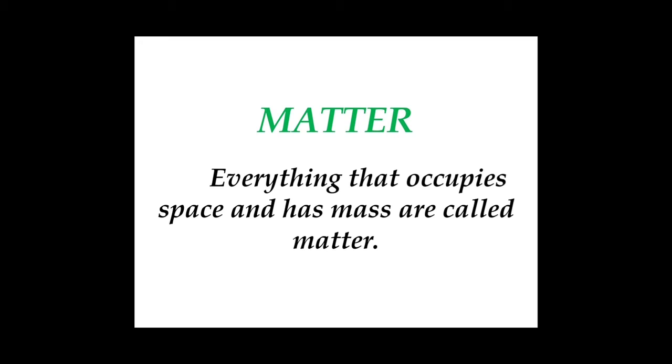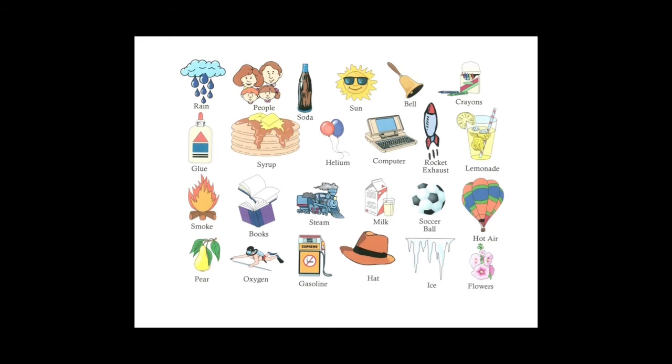Look around you. See the different things all around you. You might see rain, people, soda, sun, bell, crayons, glue, syrup, helium, computer, rocket, lemonade, smoke, books, steam engine, milk, socks, ball, hot air balloon, fruits, oxygen, gasoline, hat, ice, flowers.